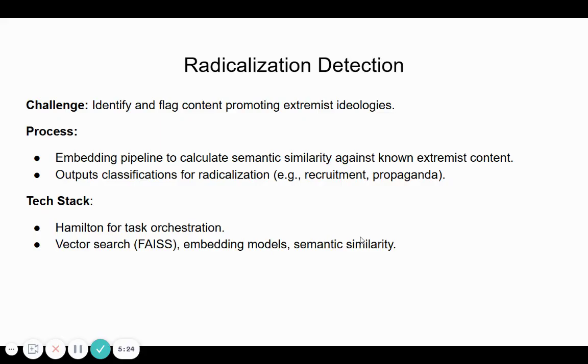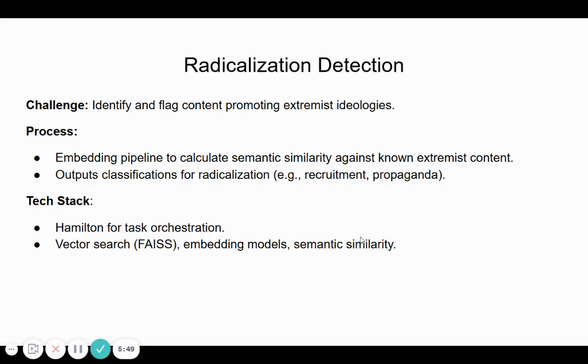This pipeline uses the semantic similarity with the hierarchical navigable small worlds graph algorithm to predict what ideology is in the input text if it scores high enough to be classified as extremist. It's given either a label of white supremacist ideology or a Salafi jihadist ideology.